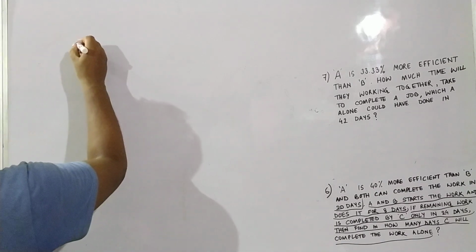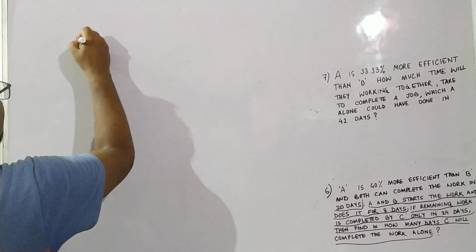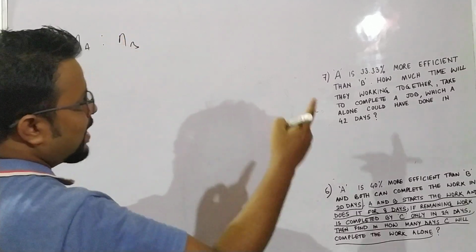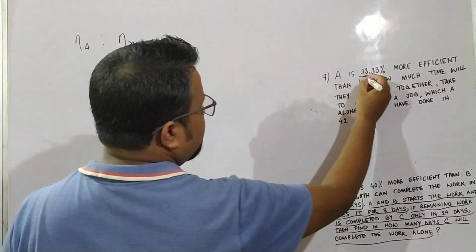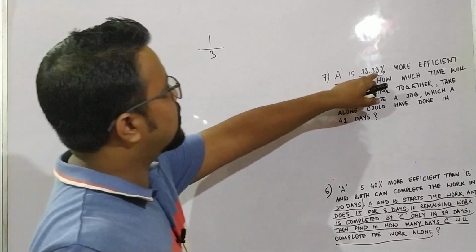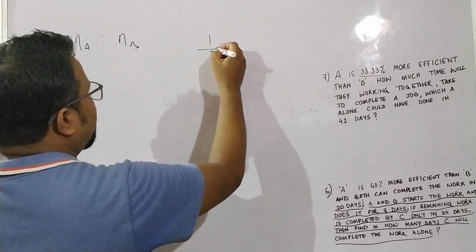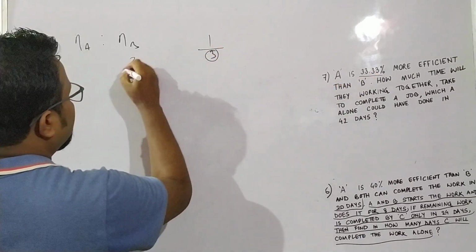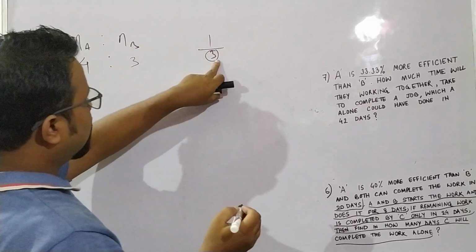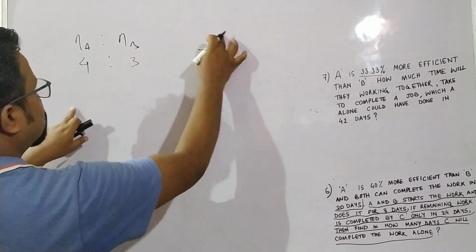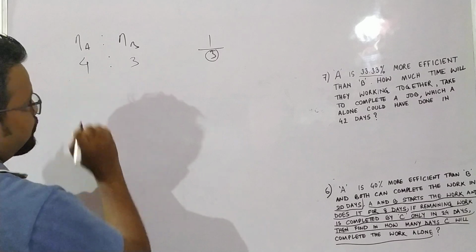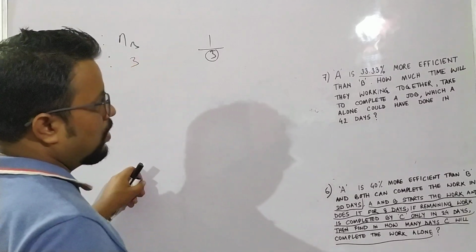Suppose this is A, efficiency of A, efficiency of B. 33.33% means 1 by 3. So if B is 3, then A becomes 3 plus 1, which is 4. So efficiency of A is 4, and efficiency of B is 3.